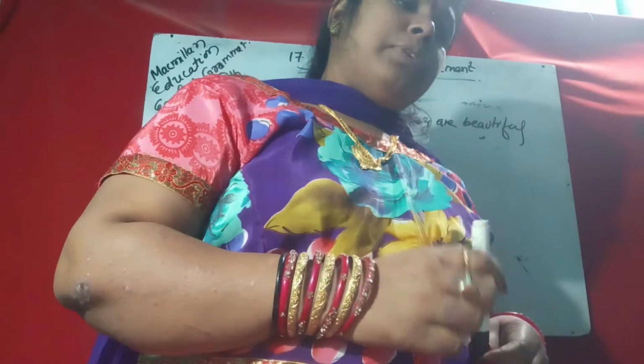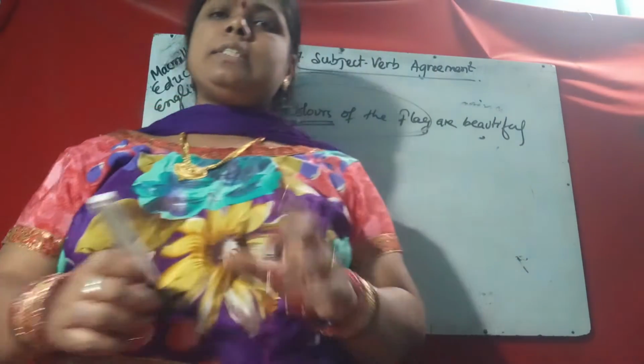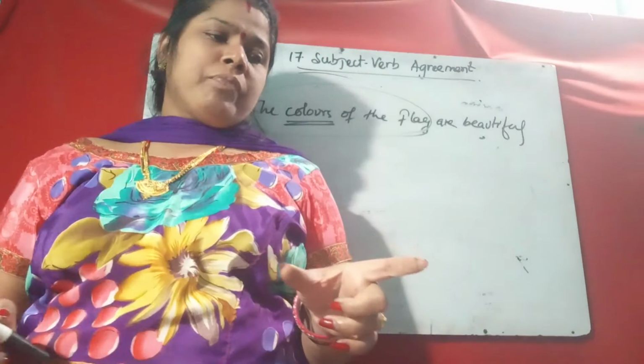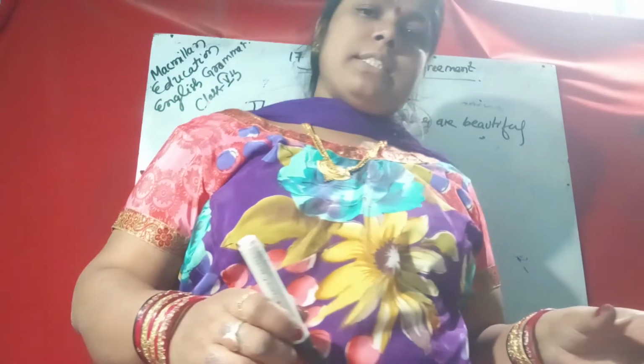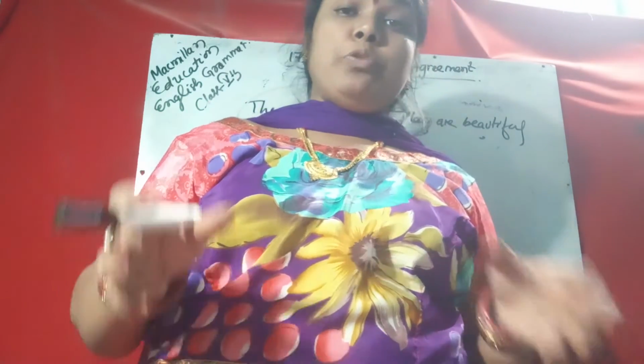Titles of books and films are singular and take a singular verb. Gulliver's Travels is the title of a book. Then Star Wars: The Force Awakens is a popular science fiction film.